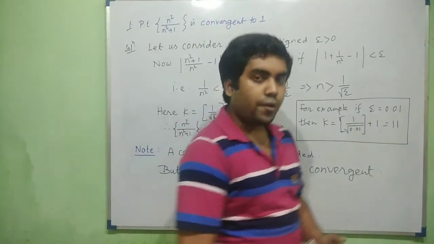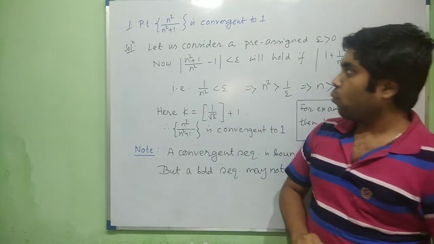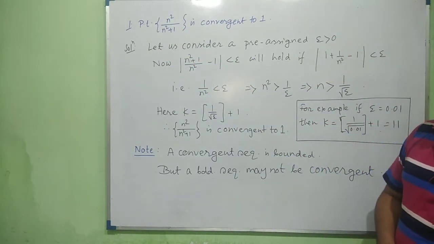Now here we are going to discuss an example.